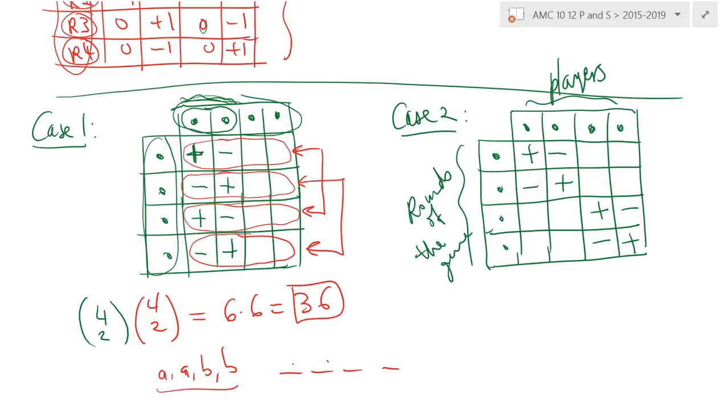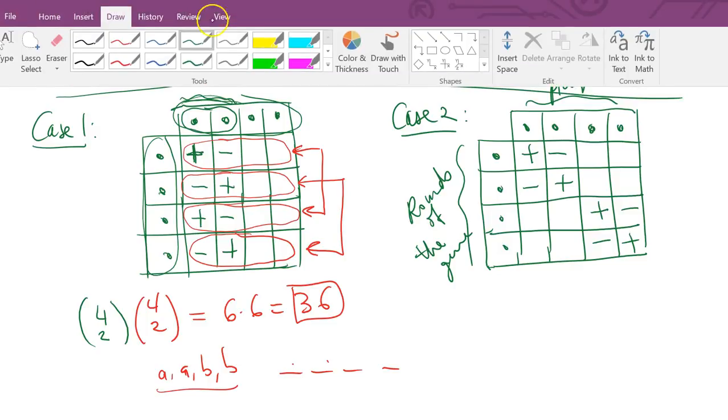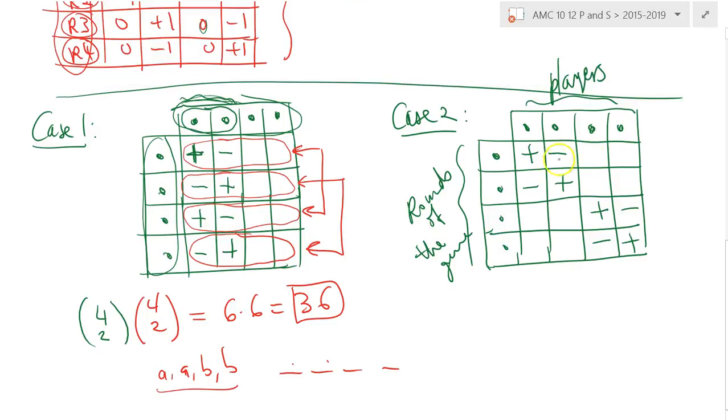Okay, so let me get my color. Well, I think in this case, let's start with the players. How many ways can I have? Obviously these 2 players are involved in a transaction for these 2 rounds, right? And then those 2 people are involved. So therefore, what we want is our 4 players, A, B, C, D. How many different ways can we place them into 2 buckets where the buckets are indistinguishable? That's important. Indistinguishable buckets. How many ways can this happen?